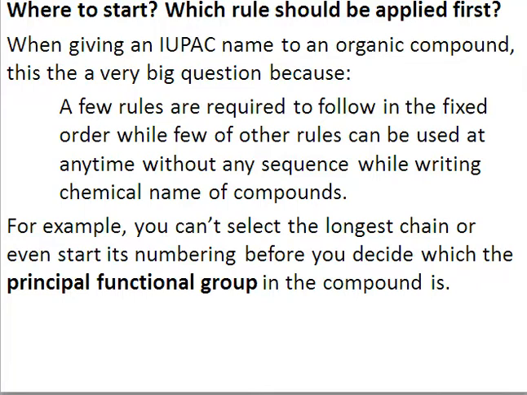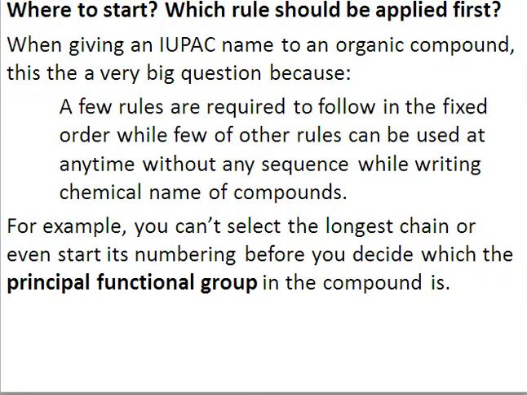So just for example, what we mean by certain rules being fixed and certain rules being applied without any sequence. For example, you cannot select the longest continuous chain, right? Or you cannot start the numbering before you decide the principal functional group. So this is a fixed rule, right?